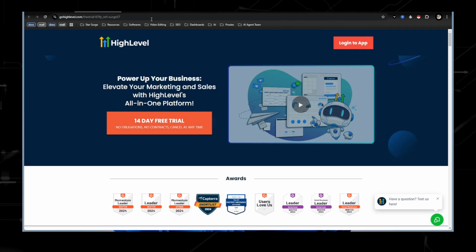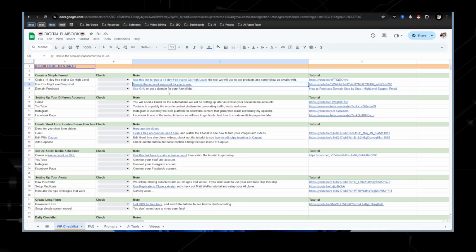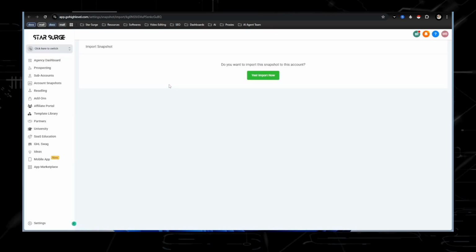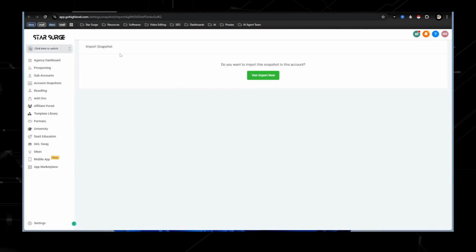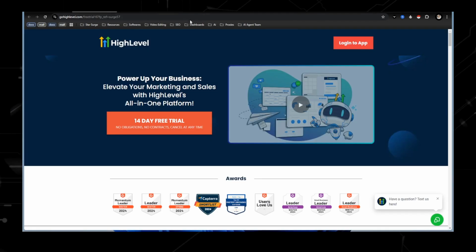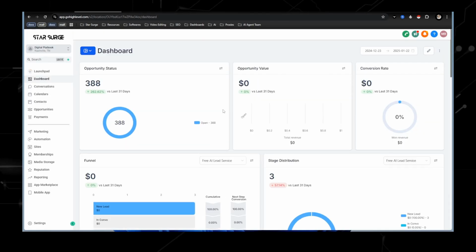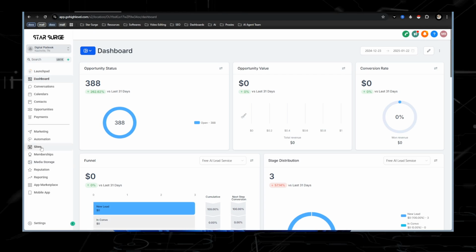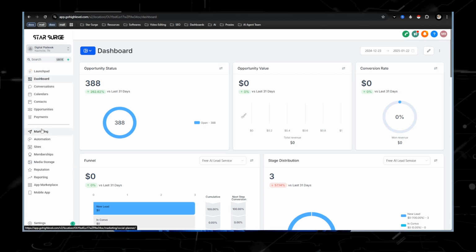So once you sign up, you're able to import my snapshot, which has everything I just mentioned, plug and play, copy and paste for you. Once you import that, it'll take you to a screen that looks like this. This is going to be your dashboard. Obviously, you're not going to have anything in here, but the three main areas I want to talk about are sites, automations, and marketing.